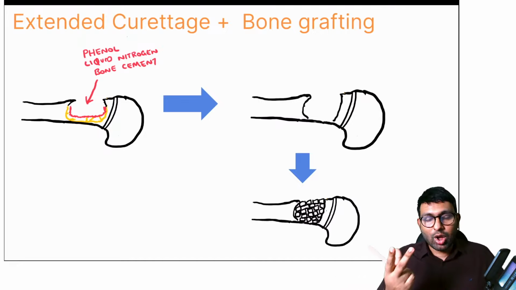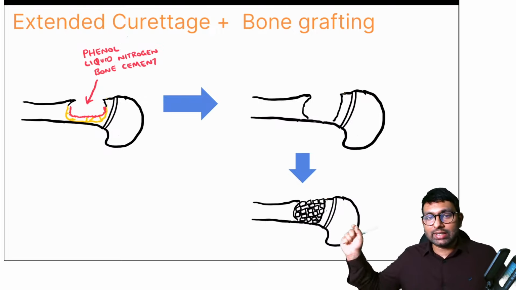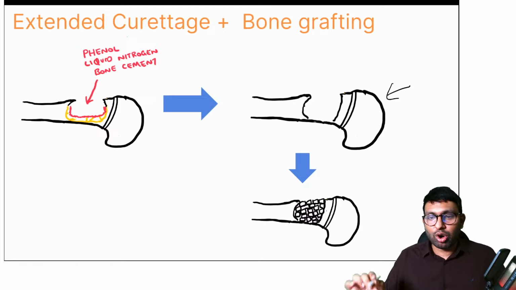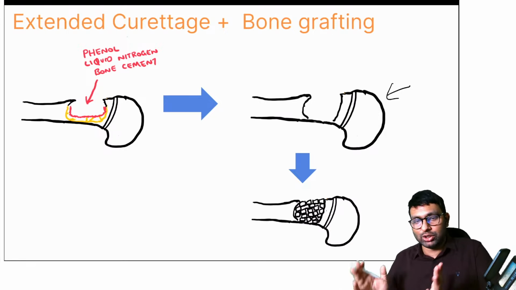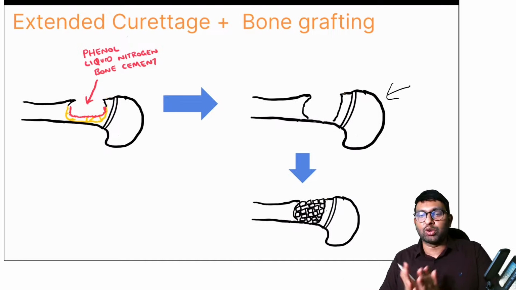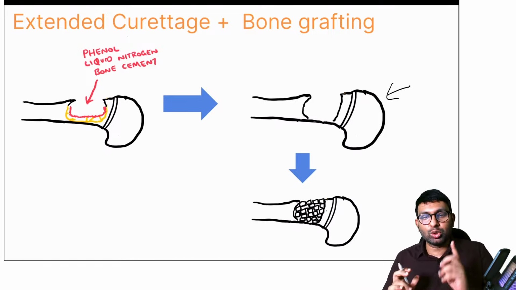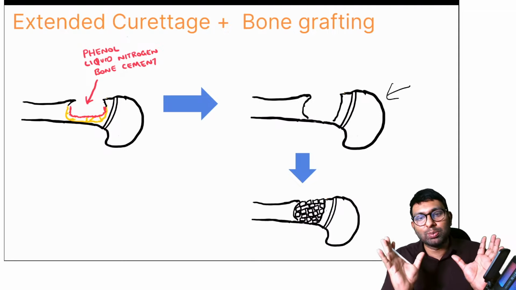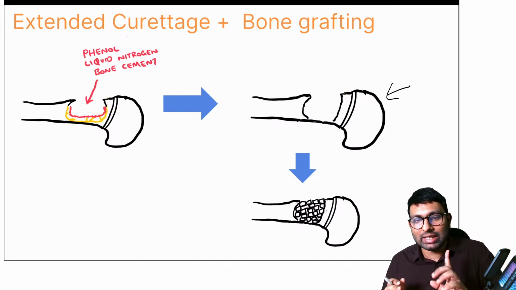You can also use high speed burrs. Nowadays in the market you get these high speed burrs, or argon beam. You can use all of them. This will cause extended curettage. Can you see now how all the tumor cells are removed, and then you are left with a lot of debris, a dead space that you have to fill. You can fill it in two ways. One, like Dr. Jain said, you can use bone graft, or you can use bone cement. Two things you can use to fill. So this whole procedure is called extended curettage.